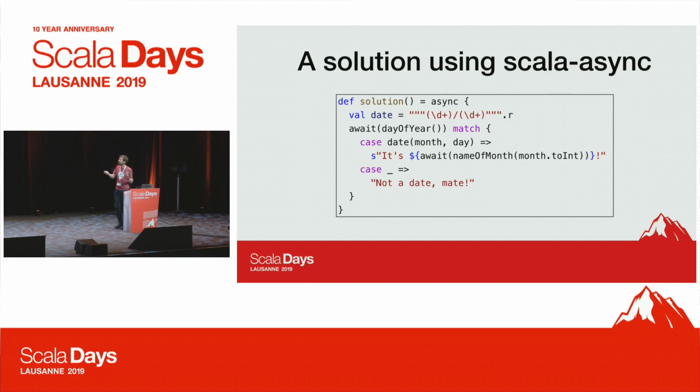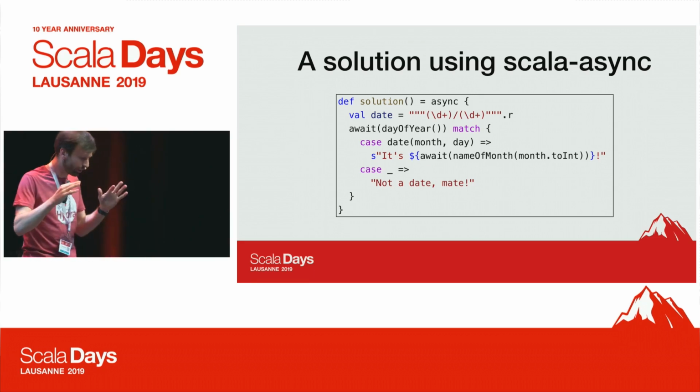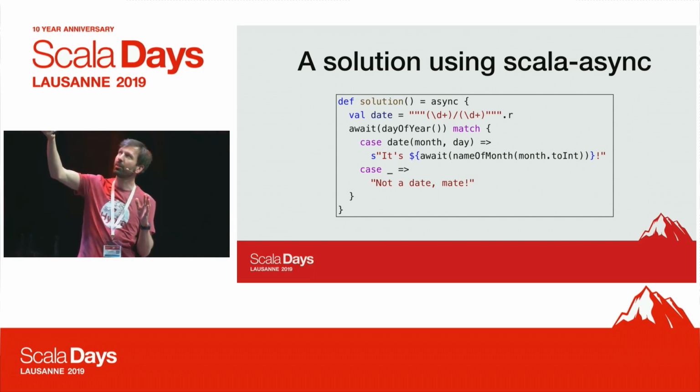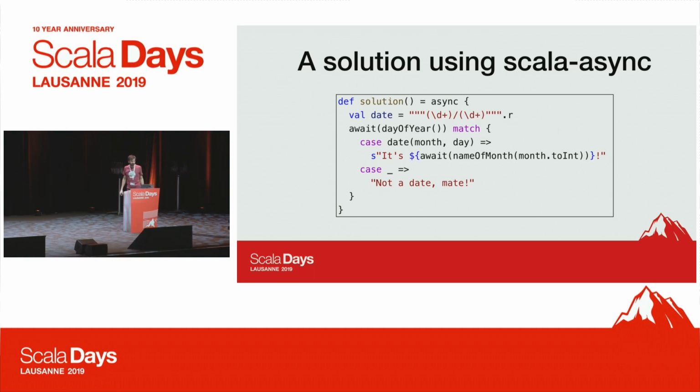Right? And so this is what happens when the day of year future is completed. So await also registers a completion handler, which when the completion handler runs, then essentially we take the result of the future, the day of year future, and logically we replace the await call with that result and resume the execution. Right? So we resume here and do the match on the result. Right? And so this is what await does.